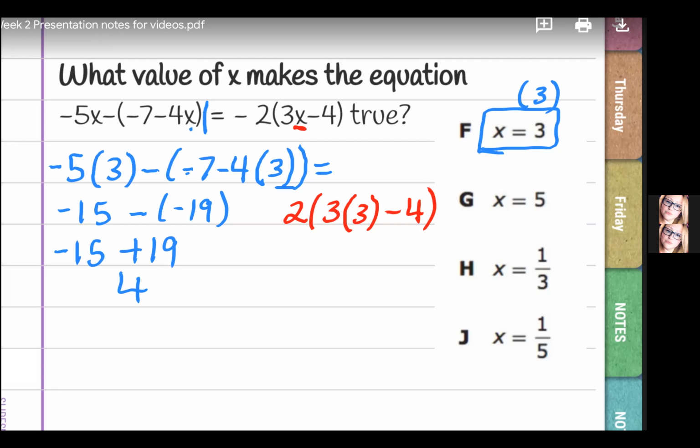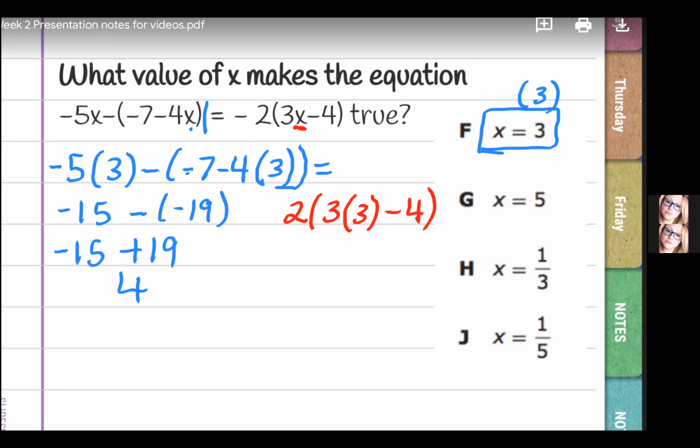Now, why do you say I put it in parentheses? Because anytime a number and a letter touch, they're multiplying. So if you're replacing that letter with a number, you've still got to multiply. If I were to just pop in a 3 here, it would look like 53, but it's not. It's doing negative 5 times 3, which is negative 15. Do not forget to put in those parentheses because it will mess you up.